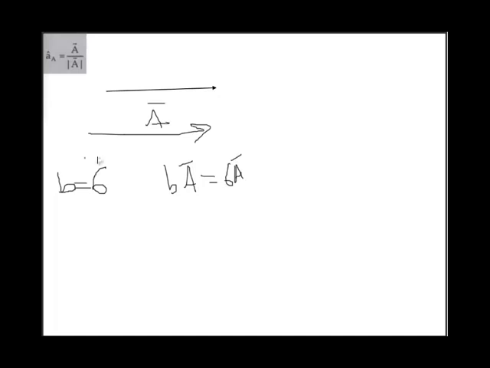Then another type of multiplication is by a vector quantity, means a vector can be multiplied by a vector. There are two types of multiplication. One is dot multiplication, another is cross multiplication.